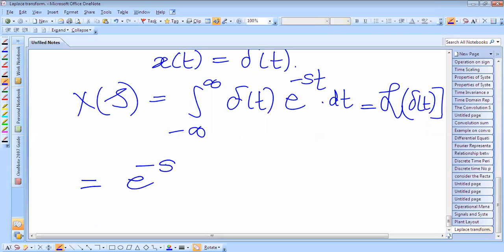So e raised to power minus st. Laplace transform of delta t for t equal to 0, and this is equal to 1. Therefore, the region of convergence is all s, which means the entire s plane. So what is the region of convergence for this?